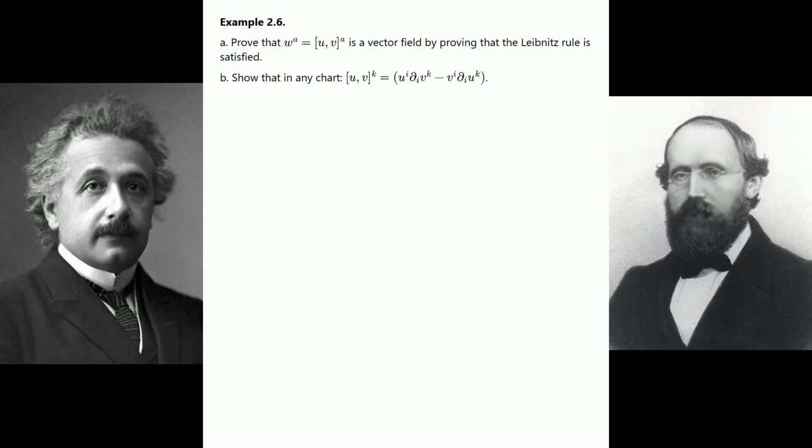Example 2.6. A. Prove that W^A = [U, V]^A is a vector field by proving that the Leibniz rule is satisfied. B. Show that in any chart, [U, V]^K = (U^I ∂_I V^K − V^I ∂_I U^K).